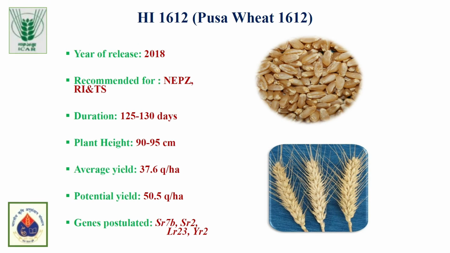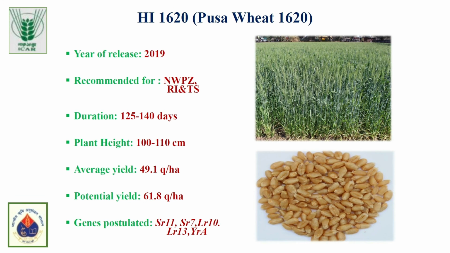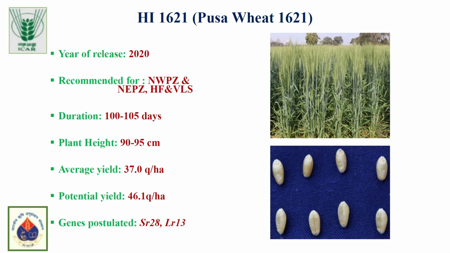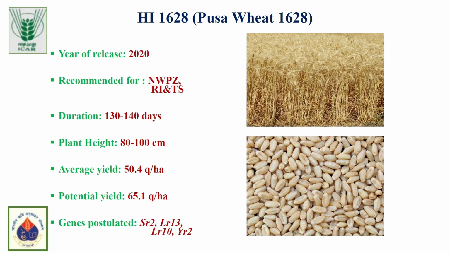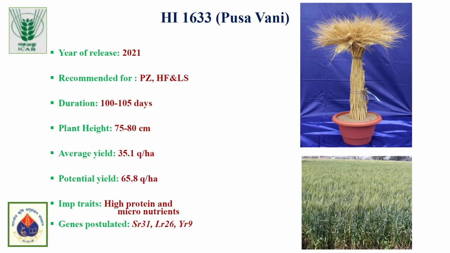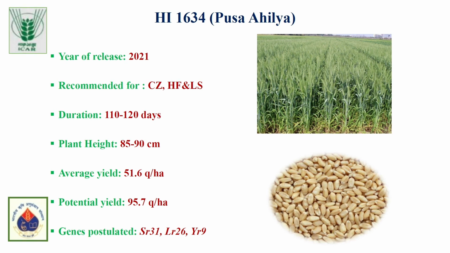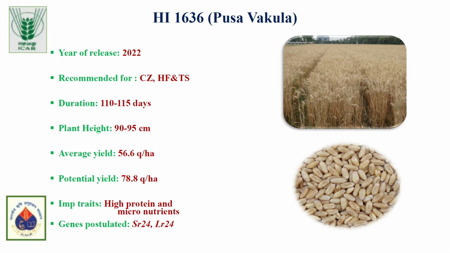Like this, we have released many varieties for the northeastern plain region, northwestern plain region, and for various conditions, like we can grow some particular varieties in high fertility conditions, low fertility conditions, and also for various durations. Like this, there are 8 bread wheat varieties that were released from 2015 to 2022. This is the latest variety that was released, Pusa Vakula, with the genes postulated being SR24 and LR24.